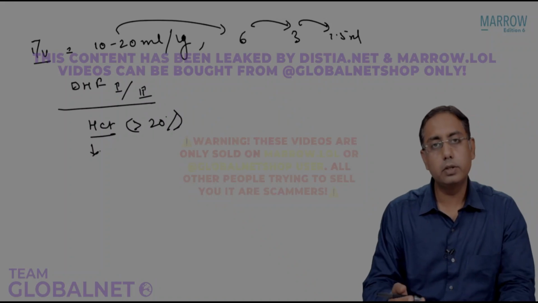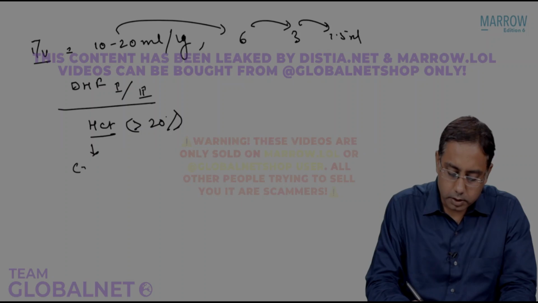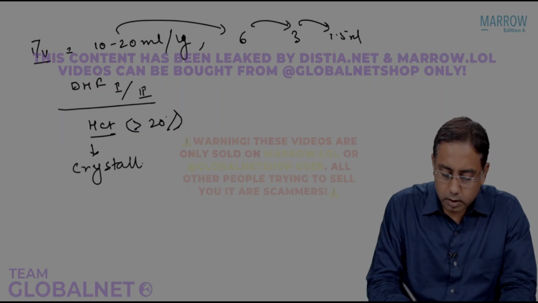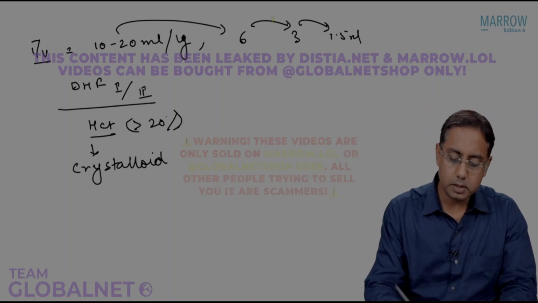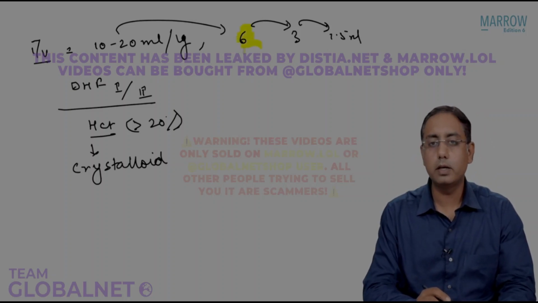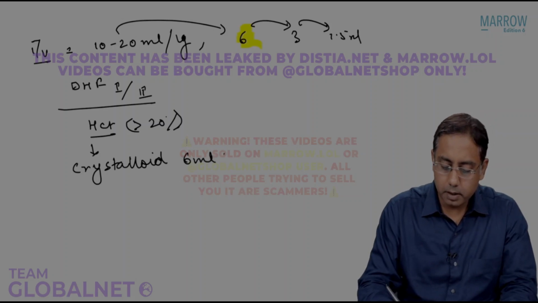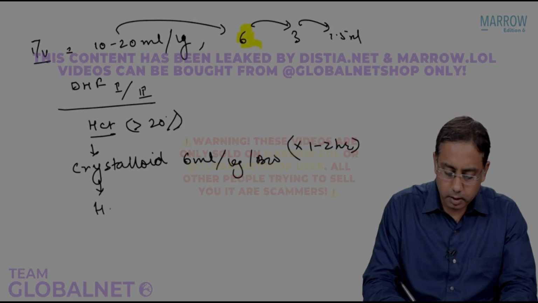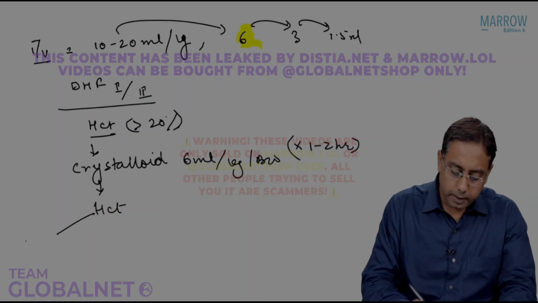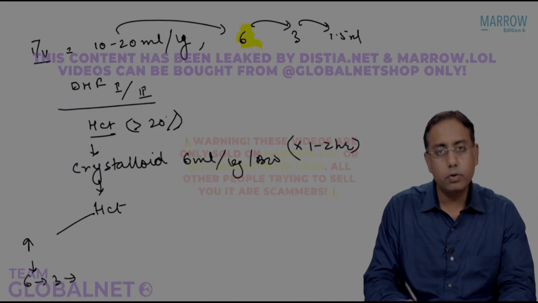So in grade 1 and grade 2, there is a rise in hematocrit, and we will give the patient crystalloids. The concept is you normally start with 6 ml per kg body weight given within 1 to 2 hours. Then you keep on checking the hematocrit. If the hematocrit improves, then you grade down from 6, you go towards 3, then towards 1.5.